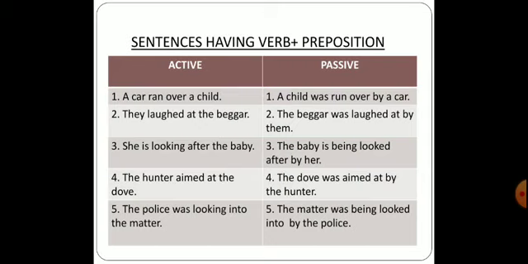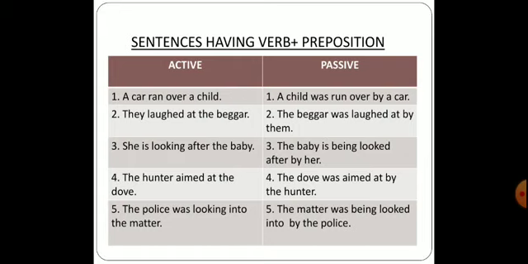The third formation is she is looking after the baby. So the baby is being looked after by her. Now you can see over here a number of tenses are being used. We have past tense over here, we have present continuous tense over here. So always remember that if you have studied and gone through the previous video, you will easily be able to solve it. The fourth one is the hunter aimed at the dove. The dove was aimed at by the hunter.